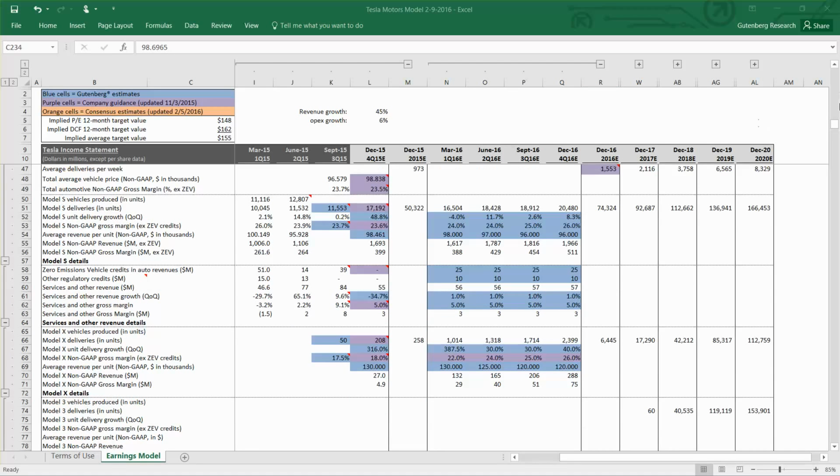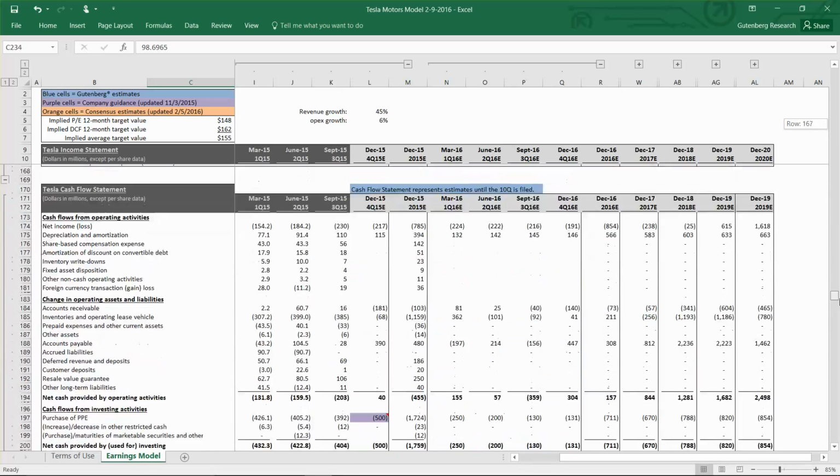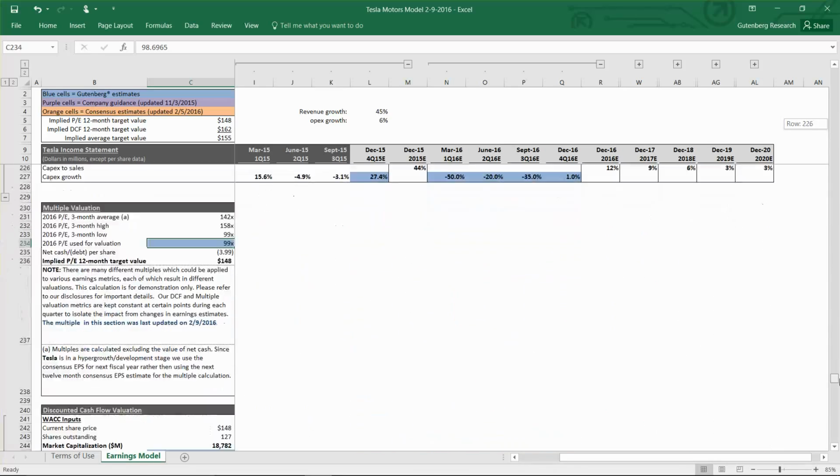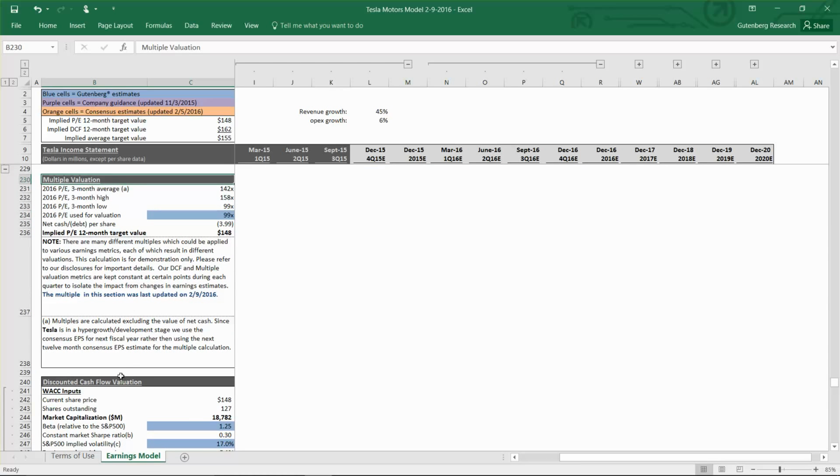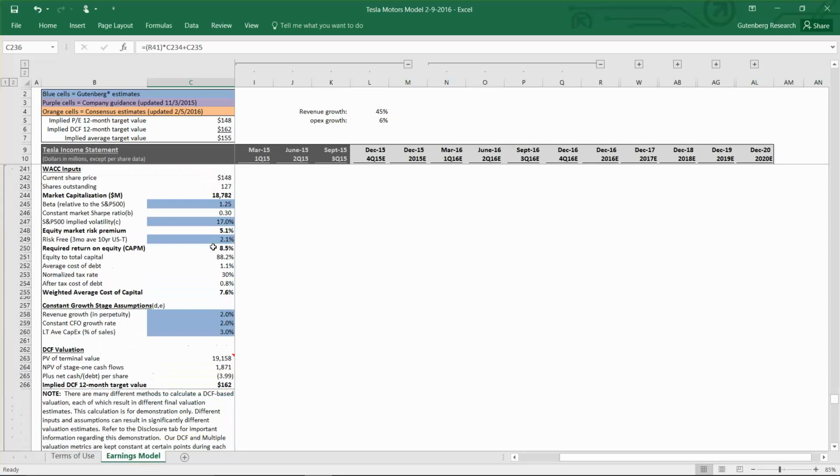Now, before we run our sensitivity analysis, let's take a quick look at our valuation heading into this release. Our Tesla model is a tier 1 model, which means we use both the multiple valuation and a discounted cash flow valuation, and then you take a 50-50 weighting of the two approaches. For the multiple valuation, we're using a price earnings ratio based on the 2016 consensus EPS estimate of 154. So we're looking at 99 times that estimate, and that's excluding the value of net debt per share, and that gets us to the 148 valuation.